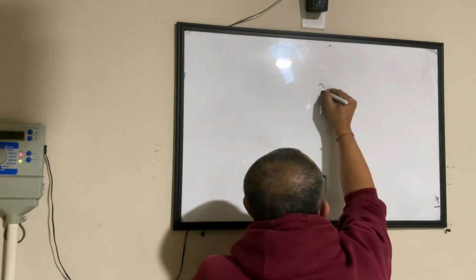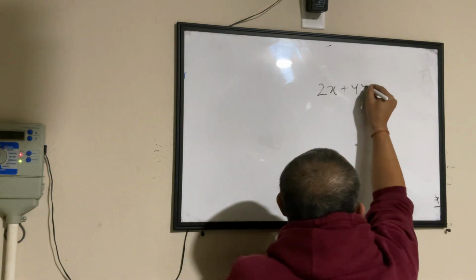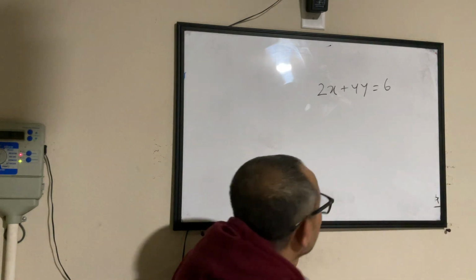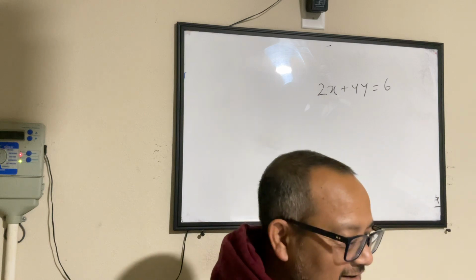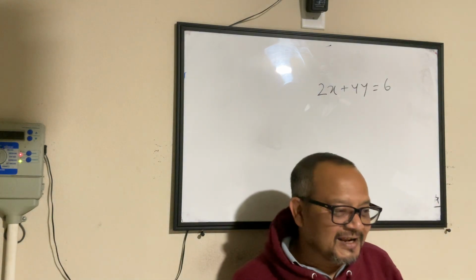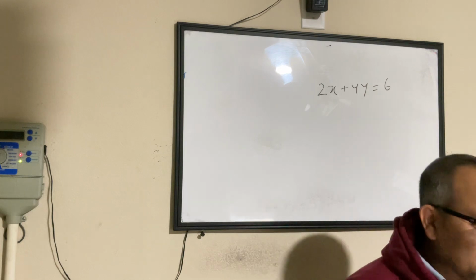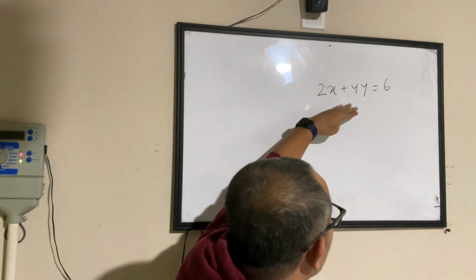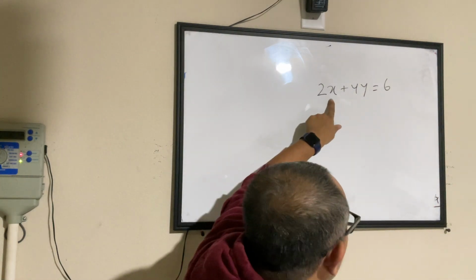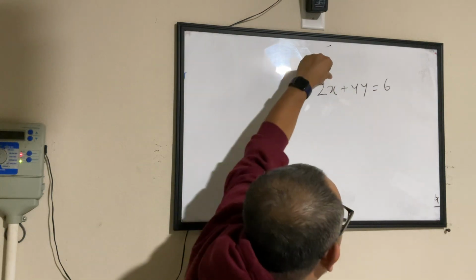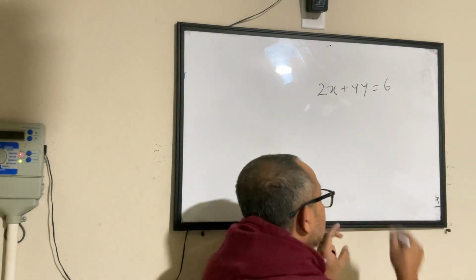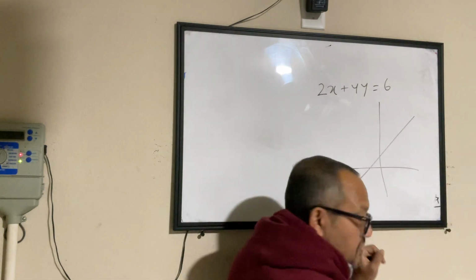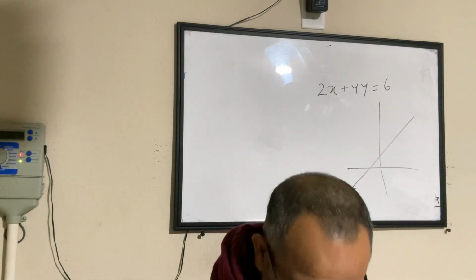If I talk about an equation like this, this is called a linear equation. Vivan has put an alarm at 6 o'clock. Don't worry, I'll not take more than that. So in this equation, where I have x and y, the maximum power of x and y is 1. This is called a linear equation, meaning when you plot it on graph paper like we did in the previous class, it makes a straight line.